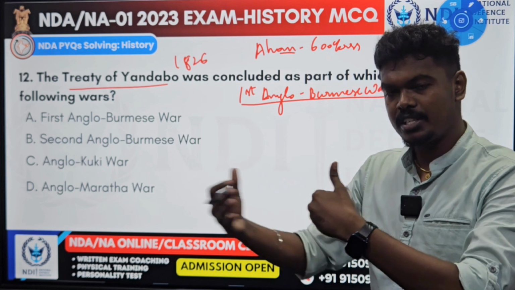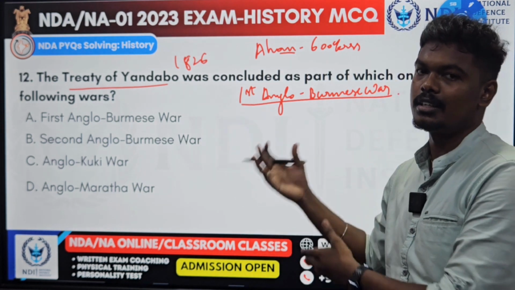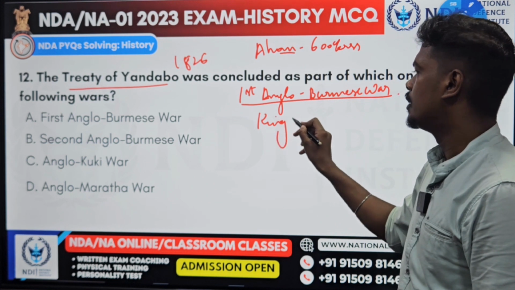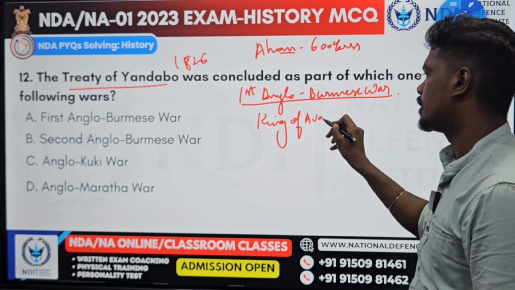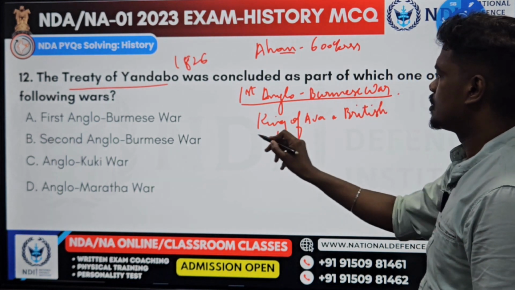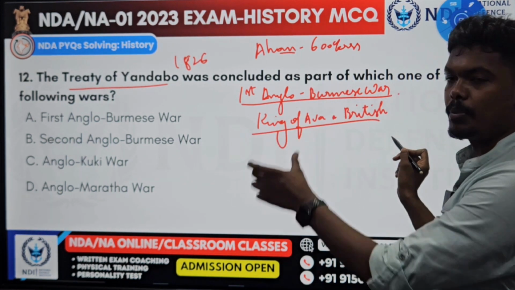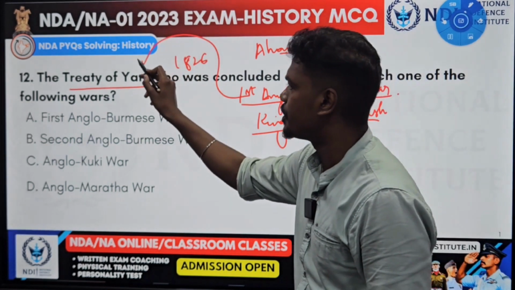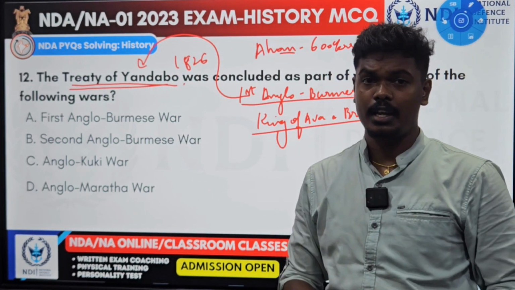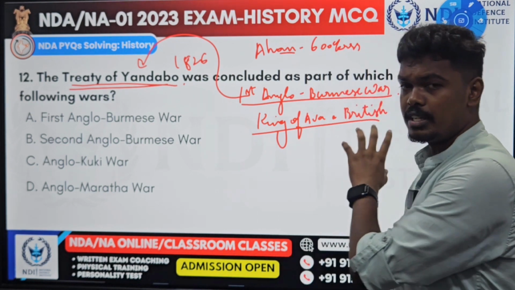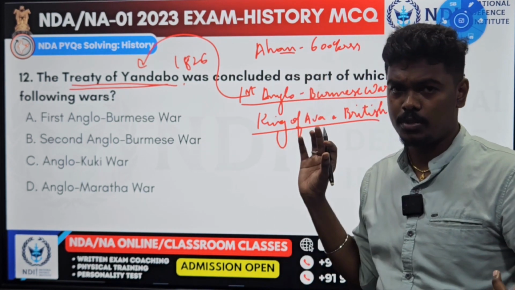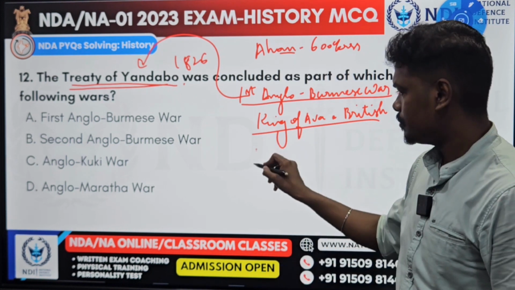After the war, the peace treaty was signed between the British and the King of Burma, the King of Ava. Ava is the capital of Burma at the time. So what does this treaty say? The first Anglo-Burmese war treaty is none other than the Treaty of Yandabo. This Treaty of Yandabo is highly significant to India. I'll tell you the reason. Because this treaty says, because of victory, the one who won is who? British, obviously.